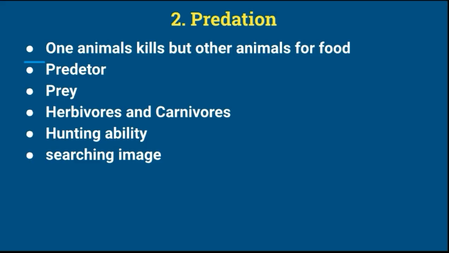The question may arise in your mind, what is meant by predation? Predation is an animal relationship where one animal kills and devours another animal for food. That is called predation.